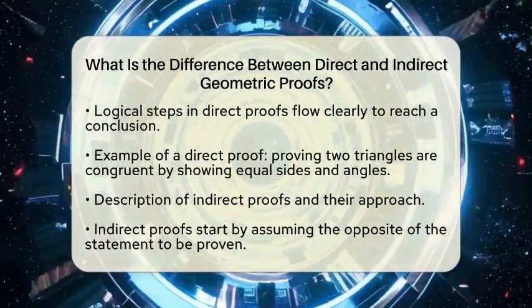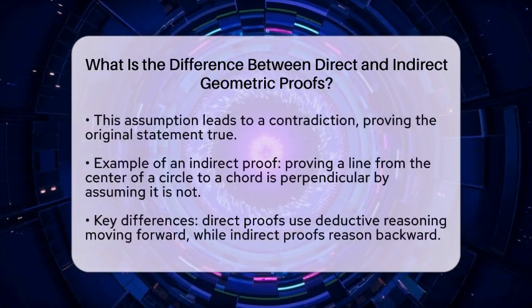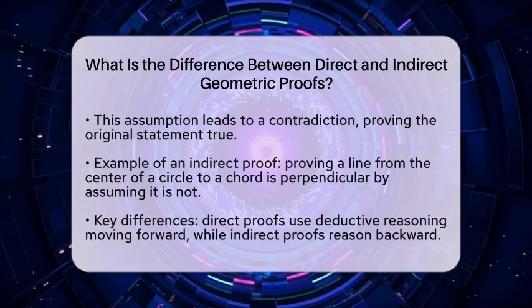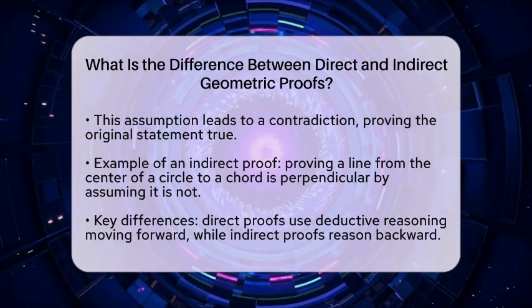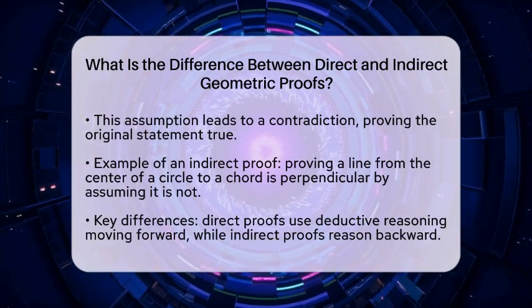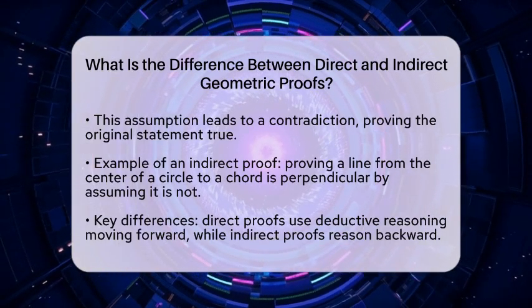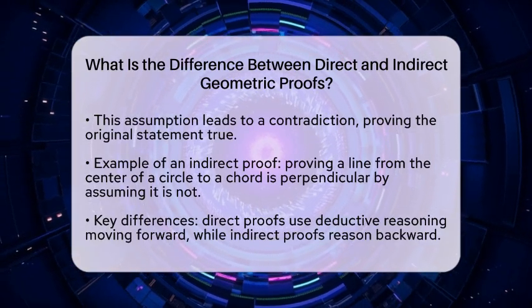For example, to prove that a line from the center of a circle to the midpoint of a chord is perpendicular to the chord, you would assume it is not perpendicular. Then, you would show that this assumption leads to an impossible situation, such as having two different perpendicular lines from the center to the same point, which cannot happen.